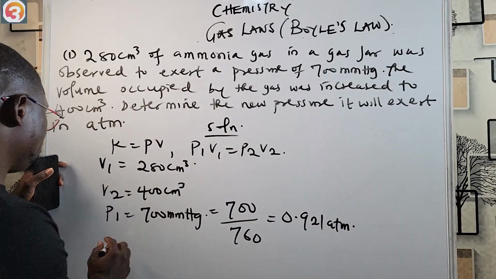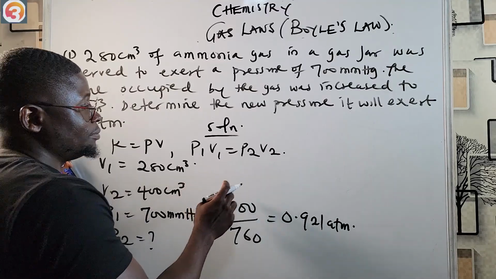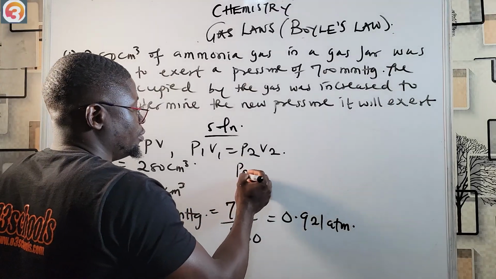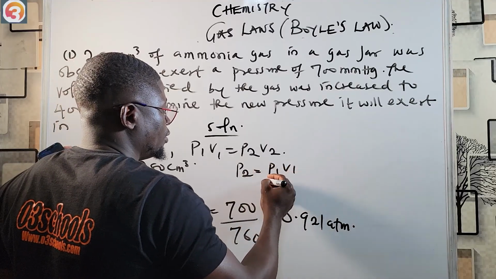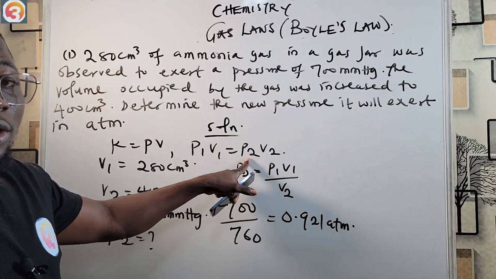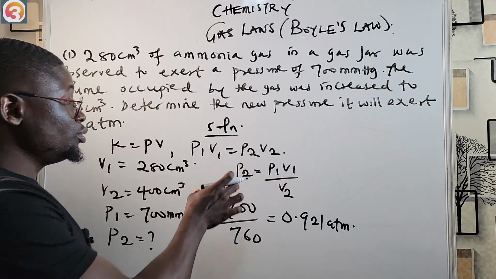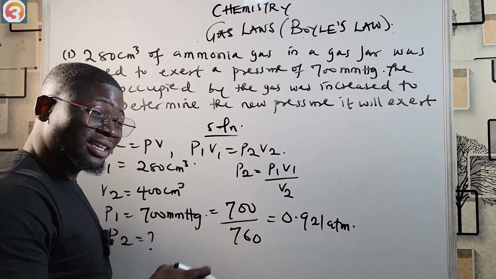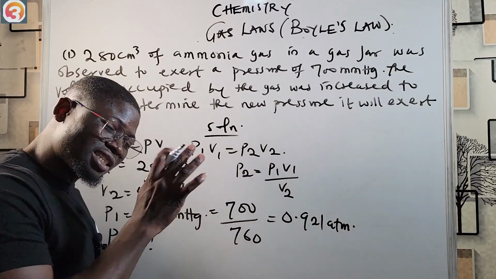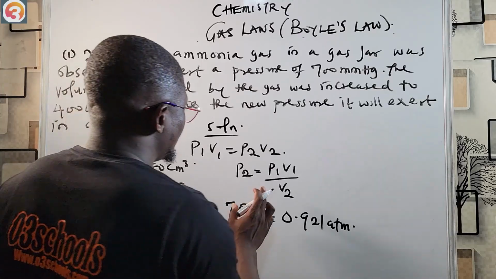Then of course, we're looking for P2. We don't know P2. So from our formula, if we're looking for P2, that means P2 will be equal to P1 V1 over V2. So just make P2 the subject of the formula here. P1 V1 over V2. I cannot start showing you how to do that right now. So please make sure that you have a small knowledge about mathematics. Do not fail to do that. All right. So now let's go on.